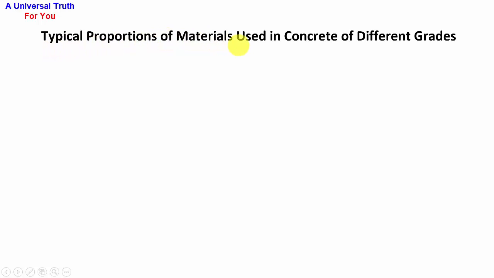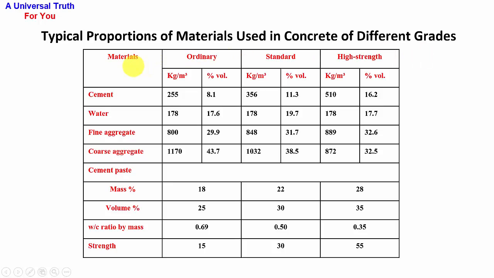Typical proportions of materials used in concrete of different grades. This is a table of materials: ordinary, standard, high strength concrete. This is further divided in kilogram per meter cube and volume percentage for each. For cement, it is 255 kilogram per meter cube and 8.1% volume for ordinary concrete.